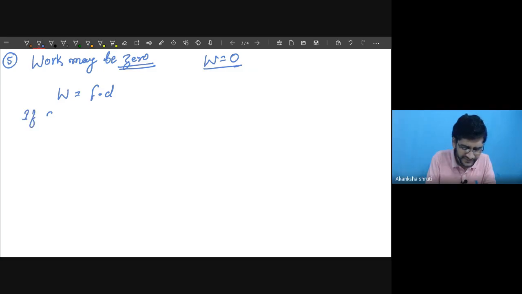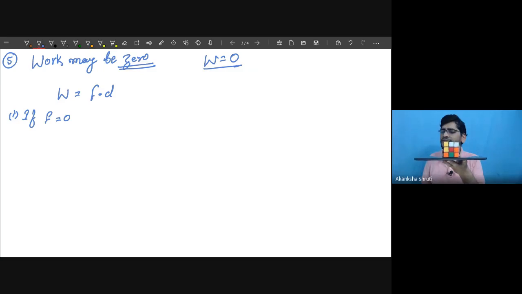If F is zero, it means no force is applied over this object. I am considering the object like this, and I am not applying any force over it. Can we say work is done by this object?